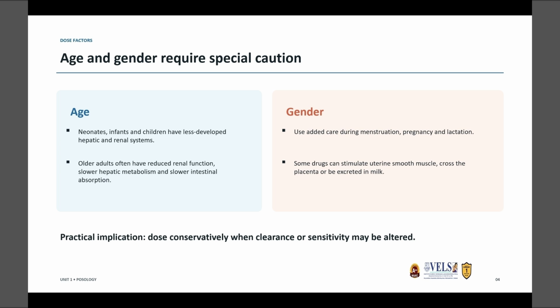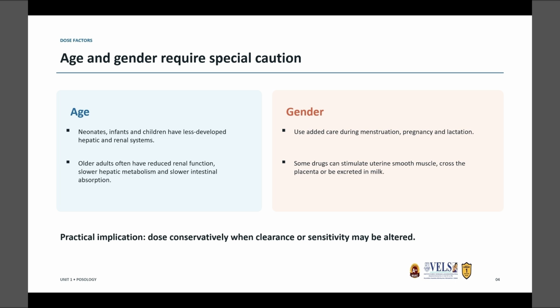Older adults often have reduced renal function, slow hepatic metabolism, and slower intestinal absorption. So the drug absorption from the intestine becomes lower in elderly populations, and a lower dose will be given for the old age population.